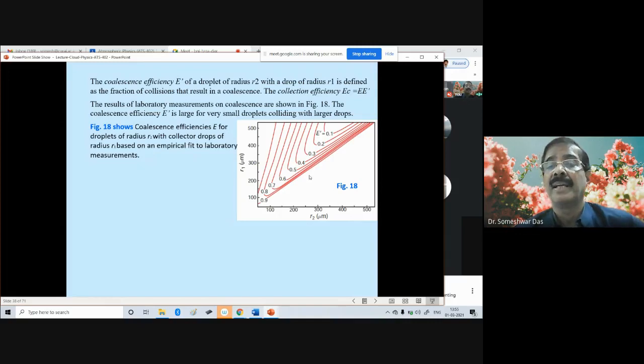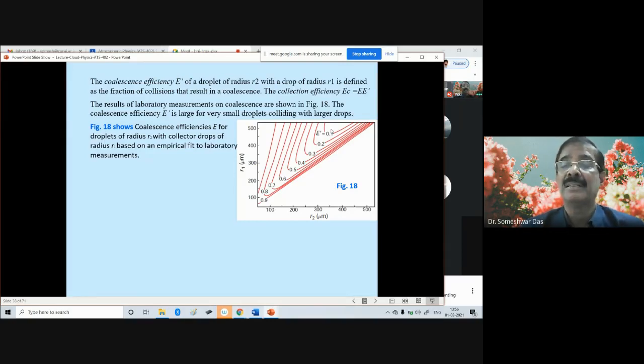So if the collector droplet and the collected droplet, or the bigger droplet and the smaller droplet, are almost of the same size, let us say 500 micron versus 500 micron, then the coalescence efficiency will be smaller.